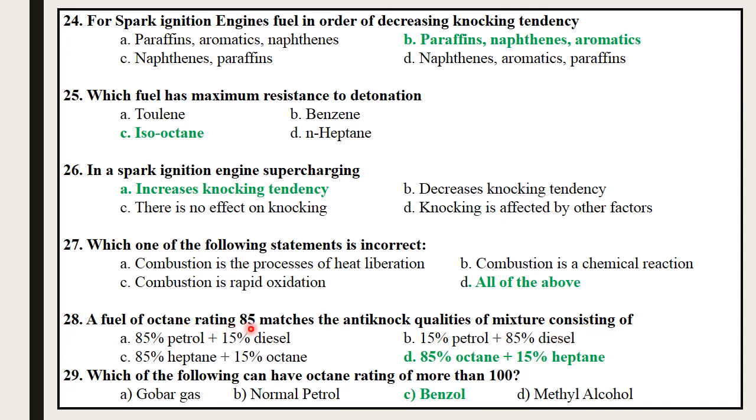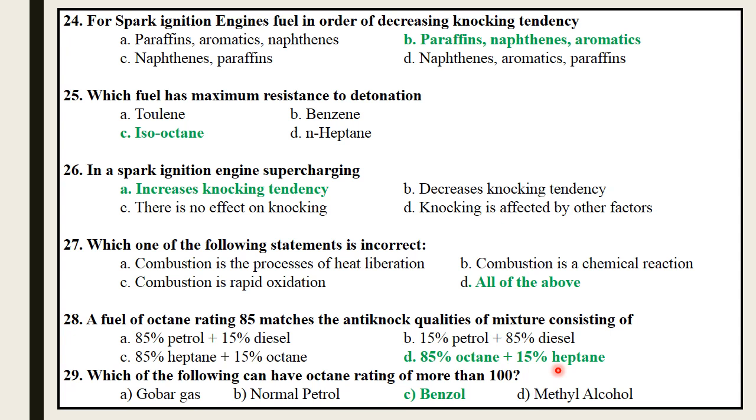Next, a fuel of octane rating 85 matches the anti-knock quality of a mixture consisting of: 85% petrol plus 15% diesel, 15% petrol plus 85% diesel, 85% heptane plus 15% octane, or 85% octane plus 15% heptane.